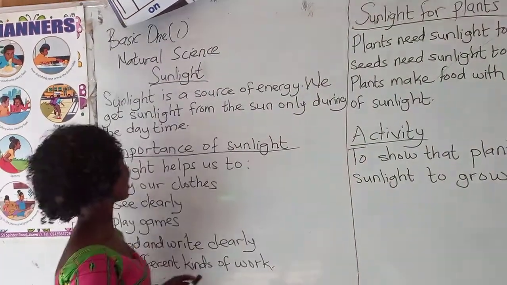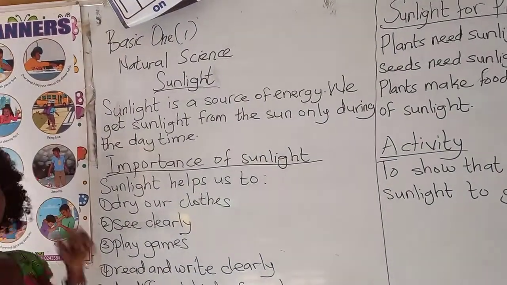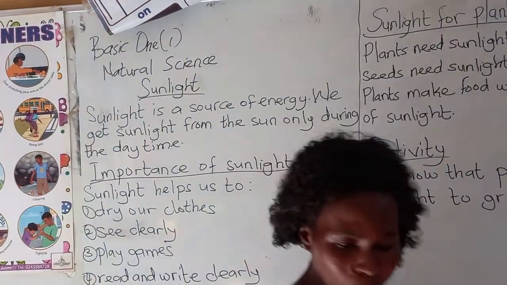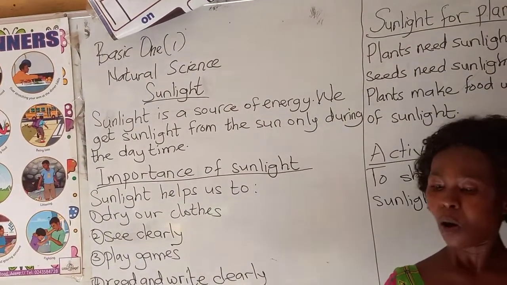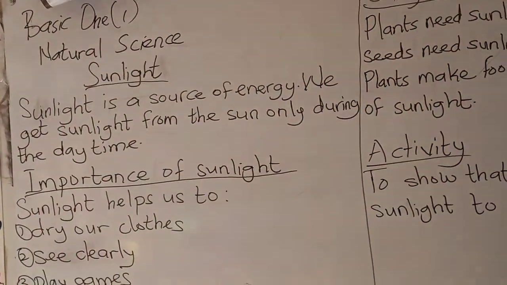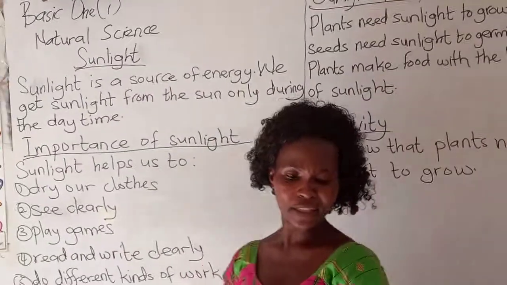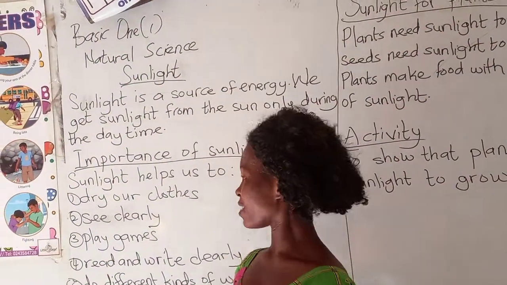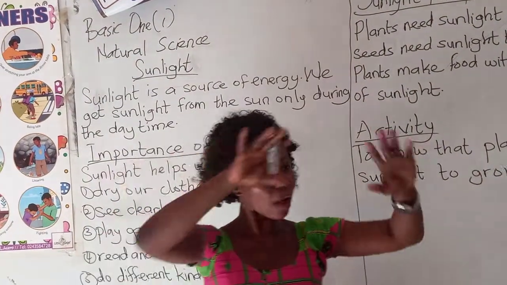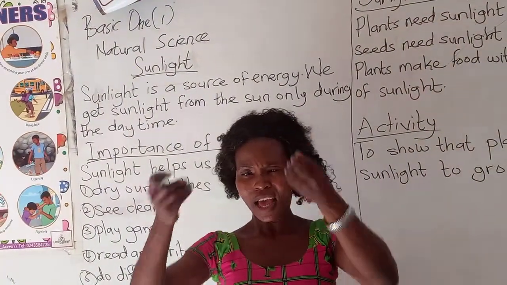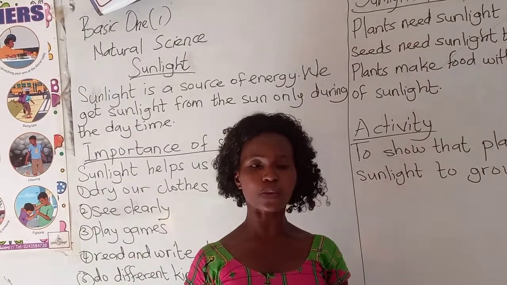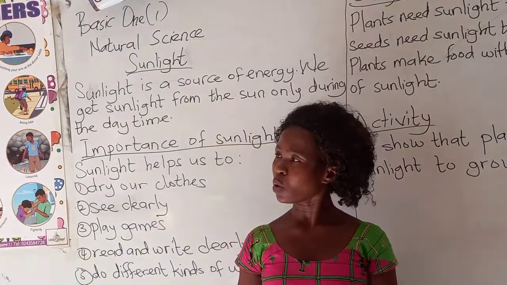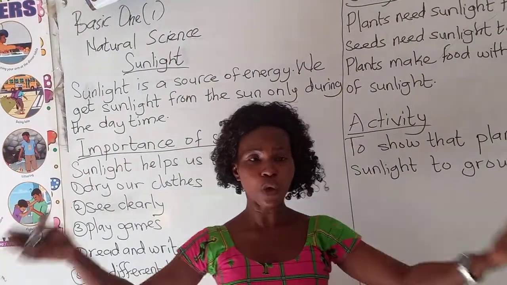Now, our subject today is natural science, and our topic is what? Sunlight. Our topic is sunlight. When you look at the things around us, we have the plants, the boy, and the human being, and we all get what? Light from somewhere during the daytime. If you are outside playing, you get a source of light from somewhere, which is the sun. And it is called what? Sunlight.